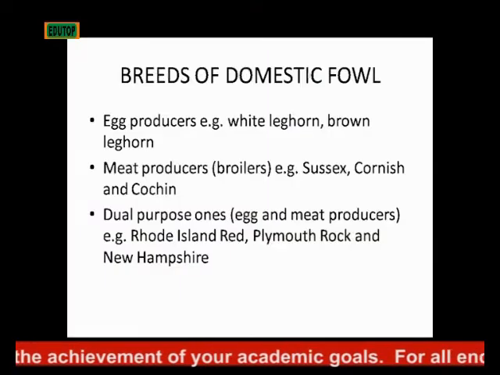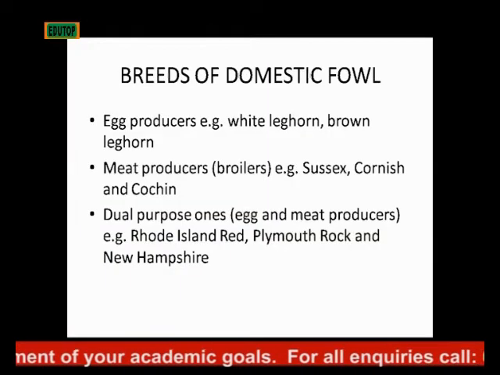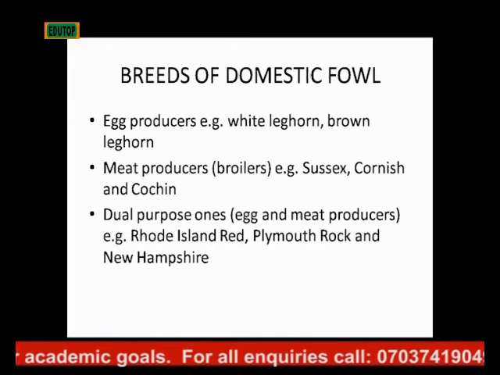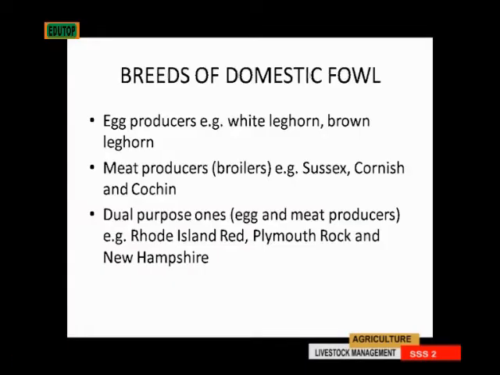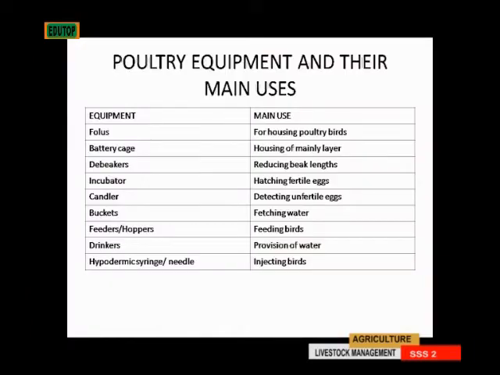Then the second category is the meat producers, and those are broilers. Example, we have the Success, we have the Cornish and the Cockshee. They are broilers. They are majorly for meat production. Then the dual purpose fowls, that is those that produce eggs and at the same time meat. Examples, we have Rhode Island Red, we have the Plymouth Rock, and then the New Hampshire. Those are dual purpose fowl. So 3 breeds of domestic fowl: the egg producers, the meat producers, and the dual purpose, those that produce egg and meat. Then poultry equipment and their main uses.